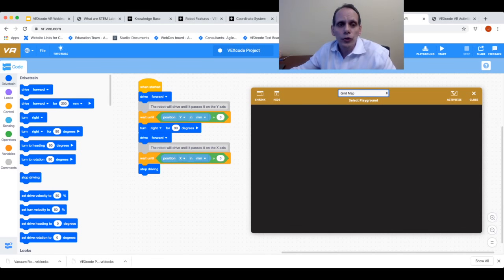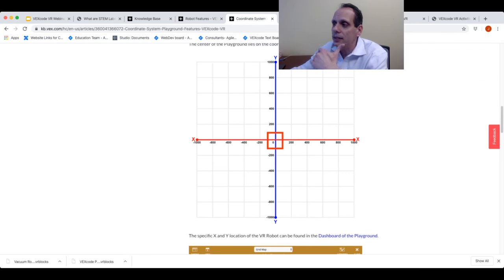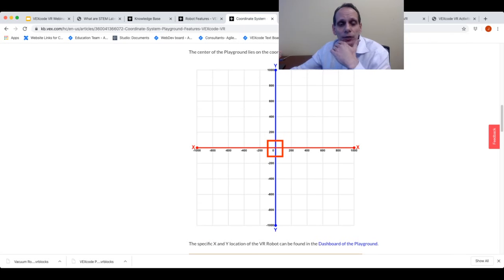And what this will do is allow you to have your robot go to a specific location. I'm actually going to go to another one of our knowledge-based articles real quick that talks about the coordinate system that's within each of our playgrounds. The size of all of our playgrounds is the same. It's 2 meters by 2 meters, and you can see how that's laid out on the X and Y axis here. This knowledge-based article goes into all of that.